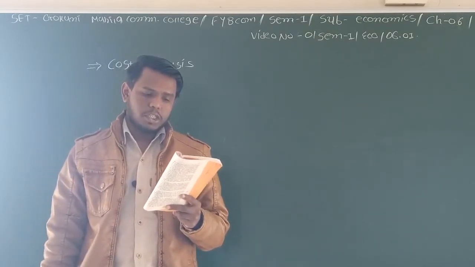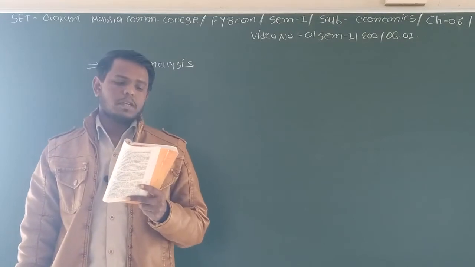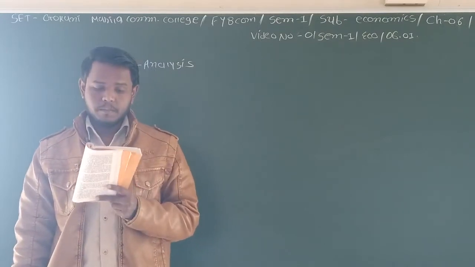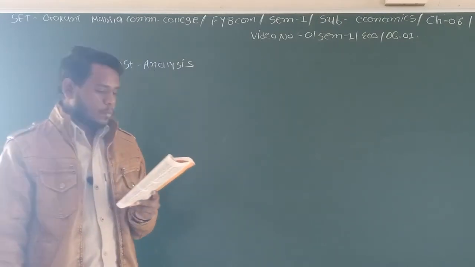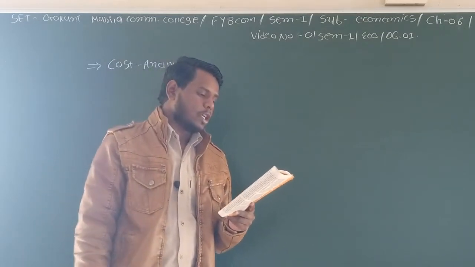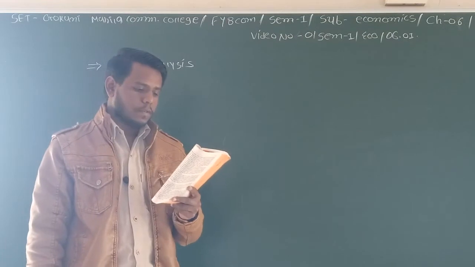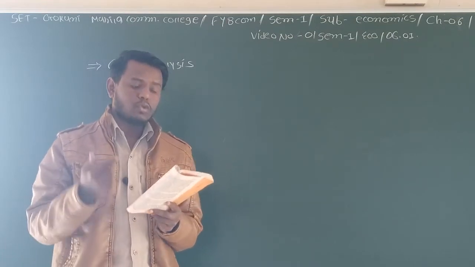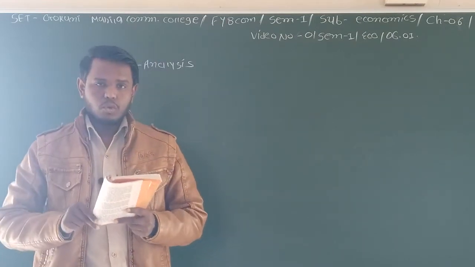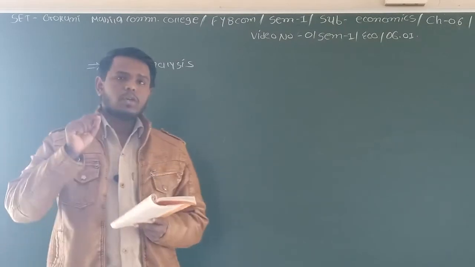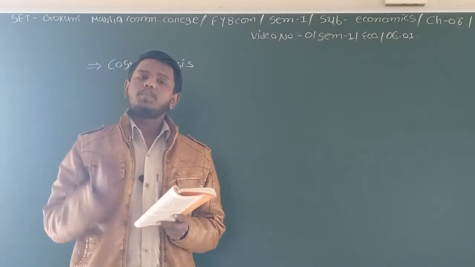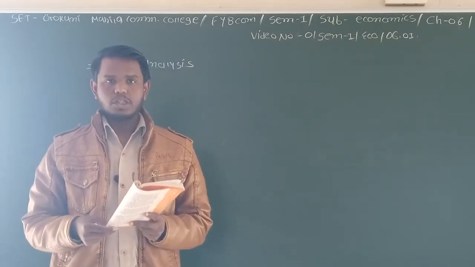While producing commodities, production cost must be considered along with price. Production cost is useful in taking decisions regarding what to produce, the quantity of production, and whether production should be increased or decreased. So not only price is important in any business decision.